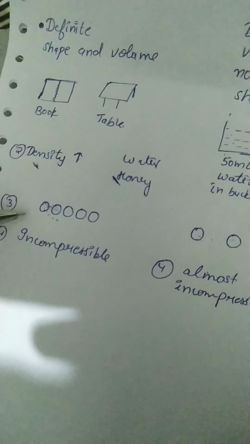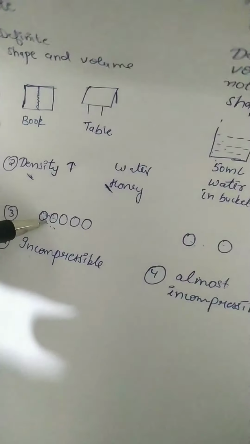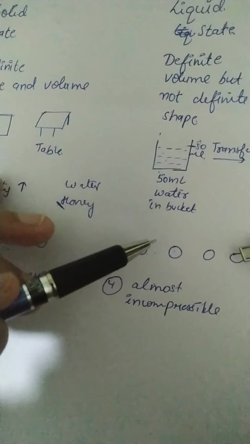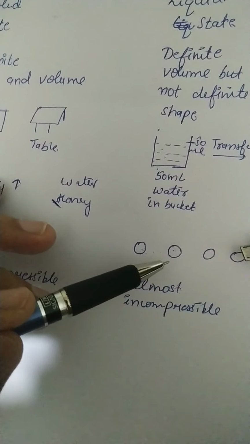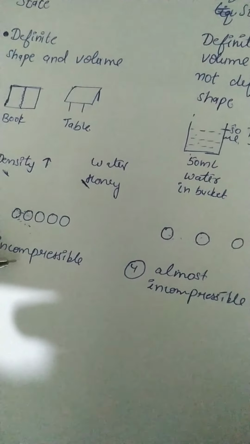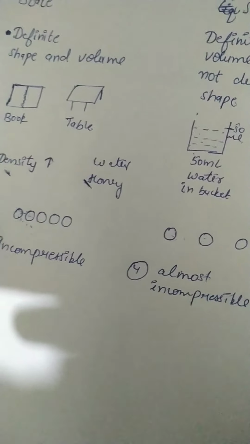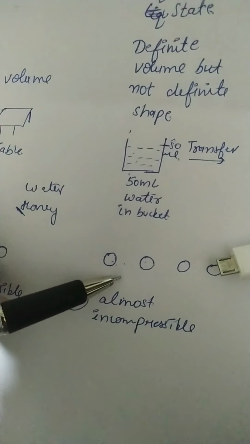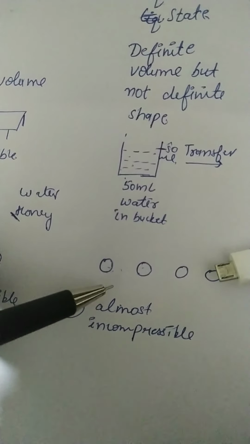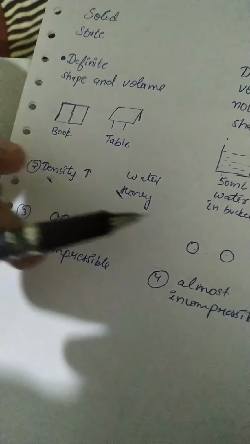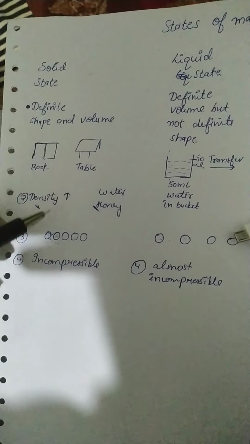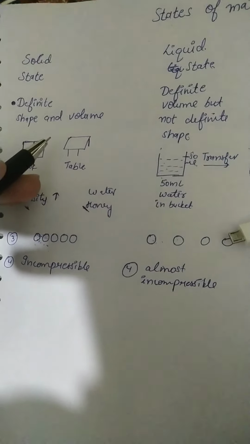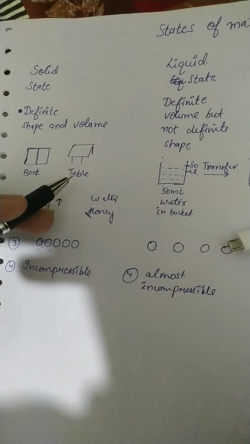Fourth point, solids have the strongest force of attraction between the particles, but in liquid the force of attraction is less than the solid. Last point, solids have the least space between the particles, but the liquid state has more space between the particles as compared to solid. So this is the difference between the properties of the solids and liquids.